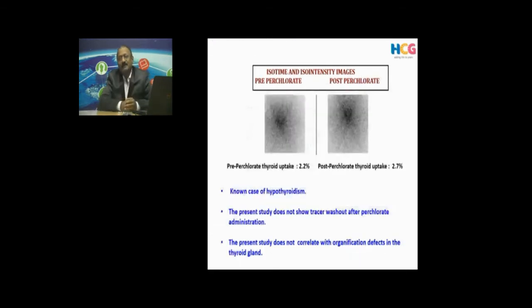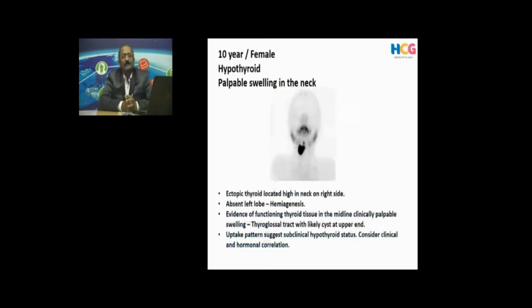Another example here, we were requested to evaluate a dyshormonogenesis. Thyroid uptake is 2.2%. After perchlorate, washout is not there, it has remained the same. So we have ruled out a dyshormonogenesis in this child. Another example here, a 10-year-old female, clinically hypothyroid. There was a palpable swelling in the neck. So we have done a thyroid scan. Why have we done a thyroid scan? We wanted to know what is wrong with the anatomy or why it is hypothyroid.